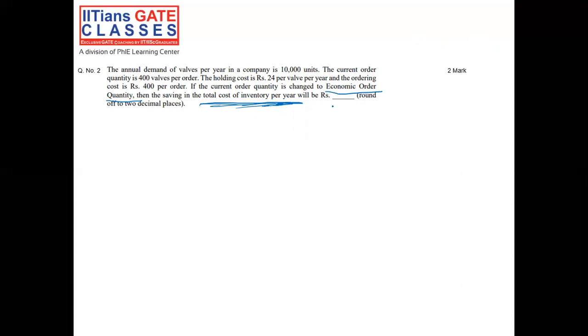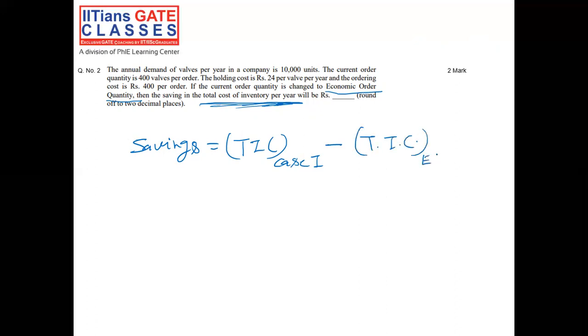So to calculate the savings of total cost of inventory, savings would be equal to total inventory cost in case 1, that is the present case, minus total inventory cost at economic order quantity.